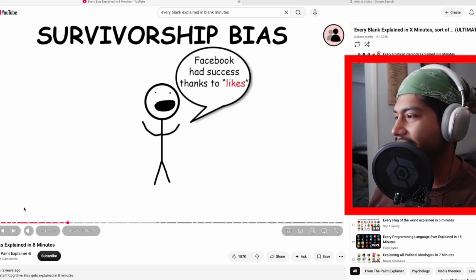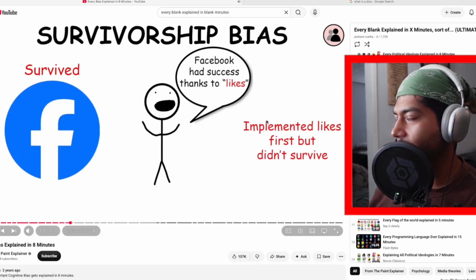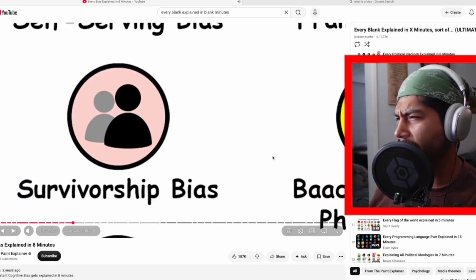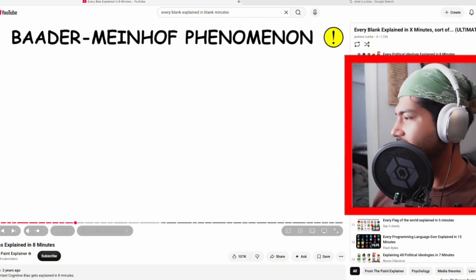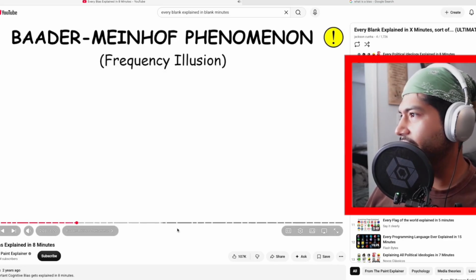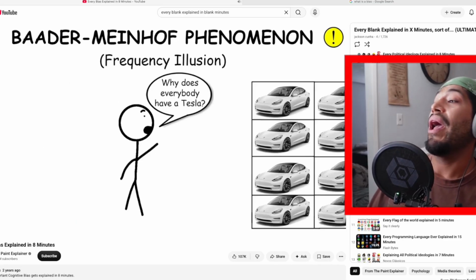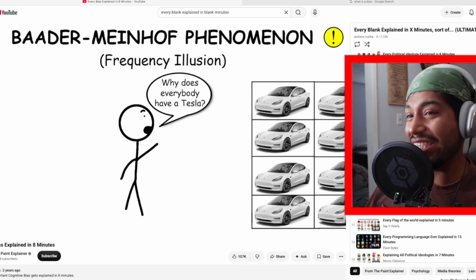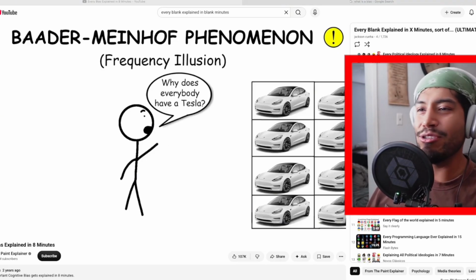Survivorship bias happens when concentrating on the people or things that survived some process and inadvertently overlooking those that did not because of their lack of visibility. Baader-Meinhof phenomenon. Okay, did not get a single thing from that. Baader-Meinhof phenomenon, also called frequency illusion, is the illusion where something that has recently come to one's attention suddenly seems to appear with... Oh my gosh. Okay, I'm starting to get some of these. Some of these are starting to be a little bit close to home.